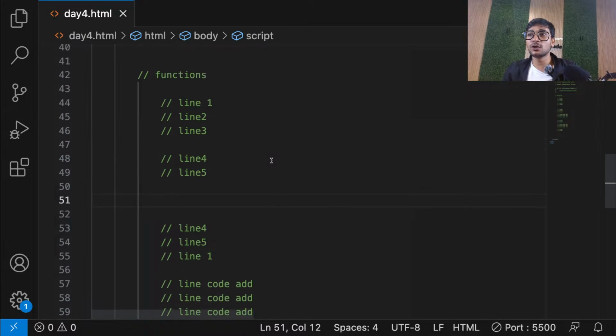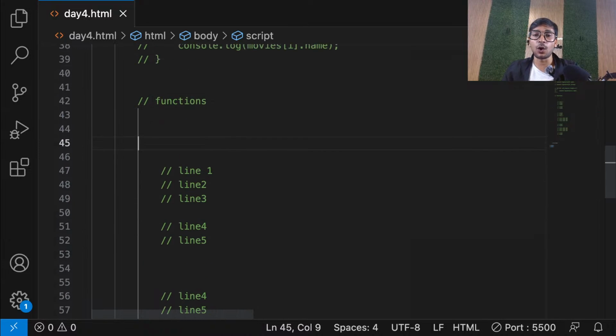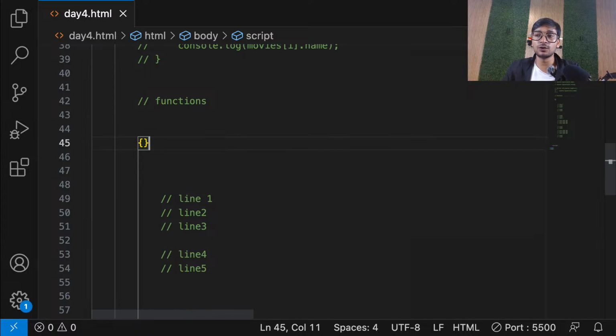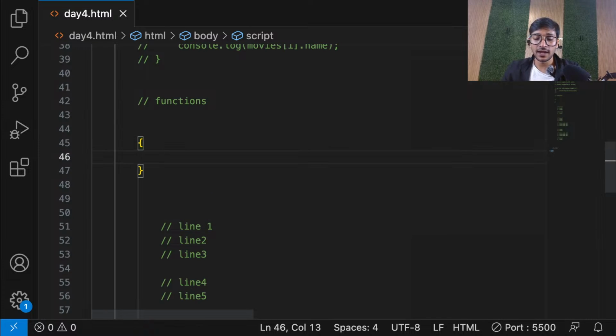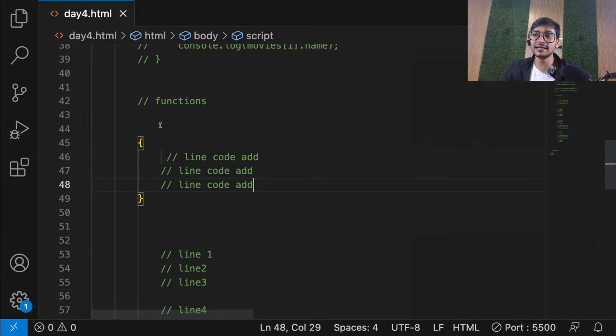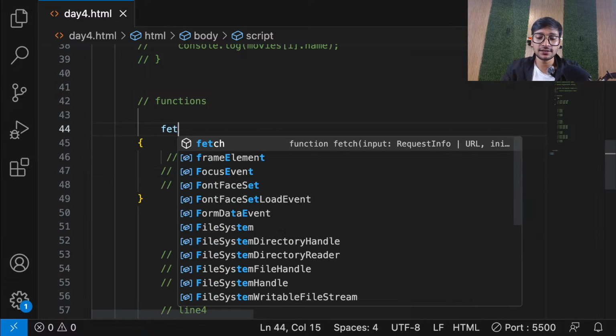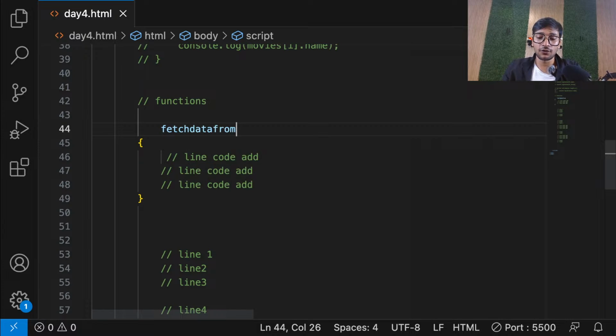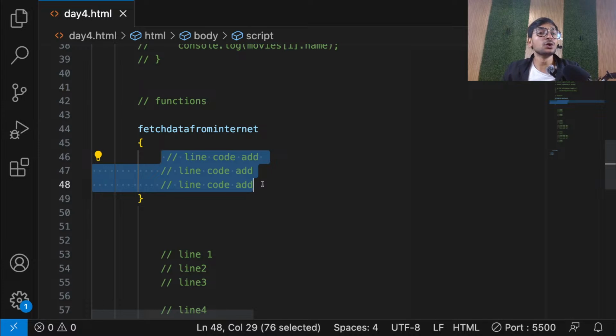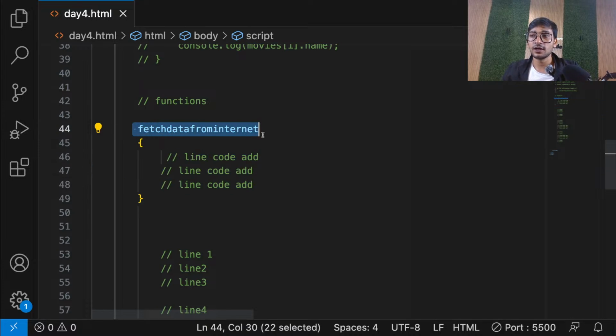So what you can do is go ahead and separately create a block of code. You can use curly braces to represent a block, put your code there, and then give it some name. For example, let's say we call it fetch data from internet. This is the name of this block. Okay, guys. And now wherever you need these 3 lines of code, you no longer have to write these 3 lines. Just use this name.